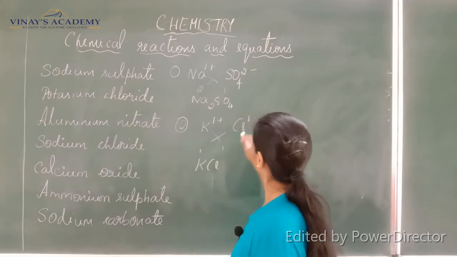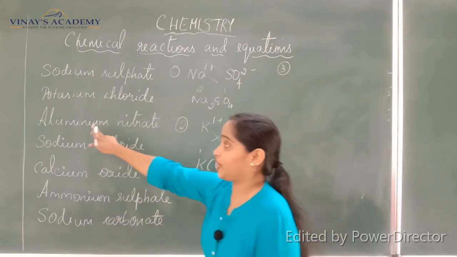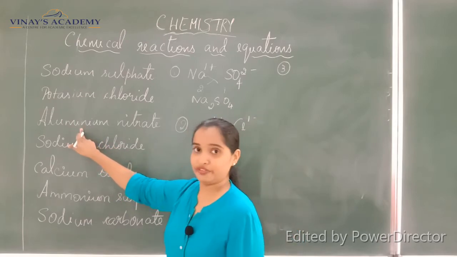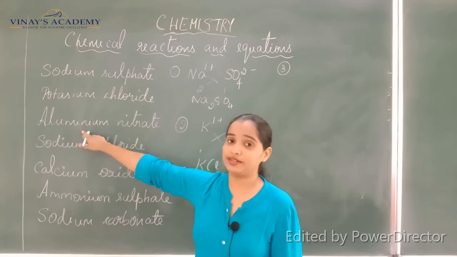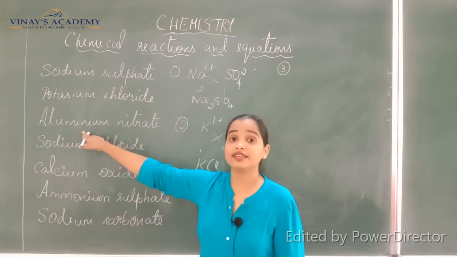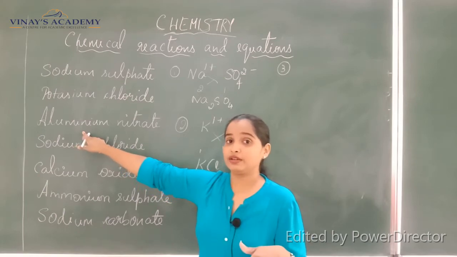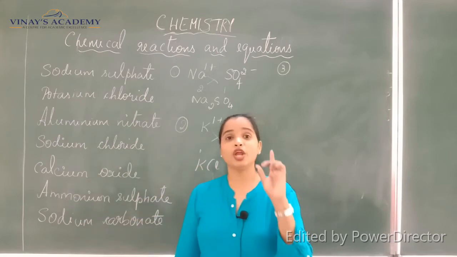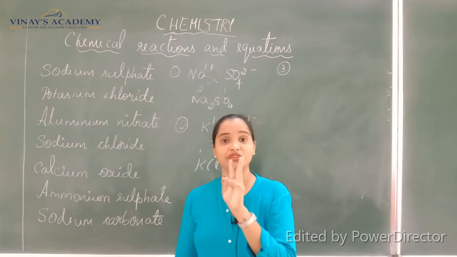Okay. So next one, third one. Aluminium nitrate, the valency of aluminium. So now aluminium, if you recall, it is the 13th element in the periodic table. Its electronic configuration will be 2, 8 and the third shell will have 3 electrons.